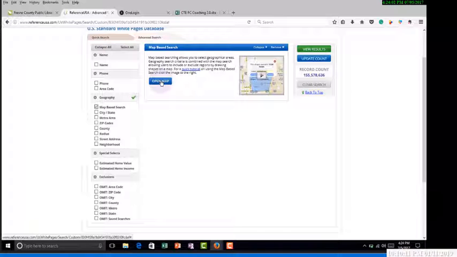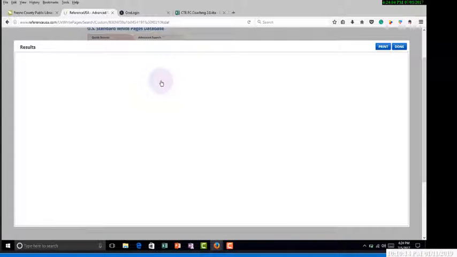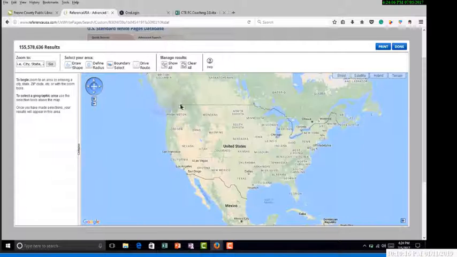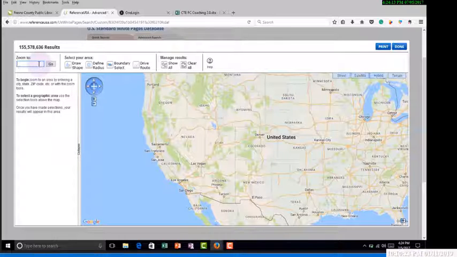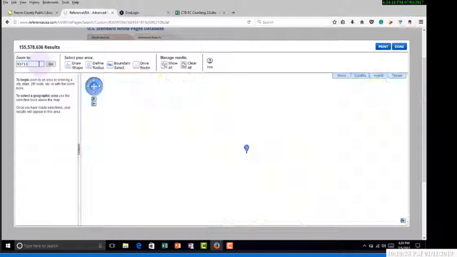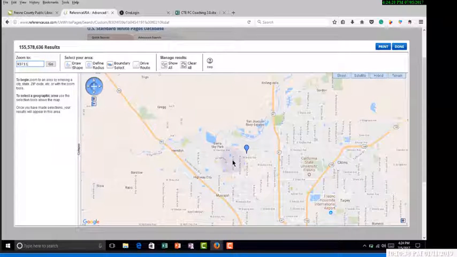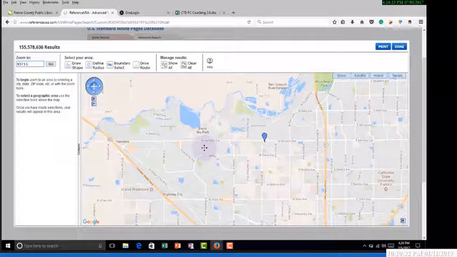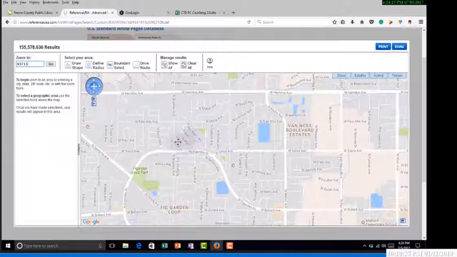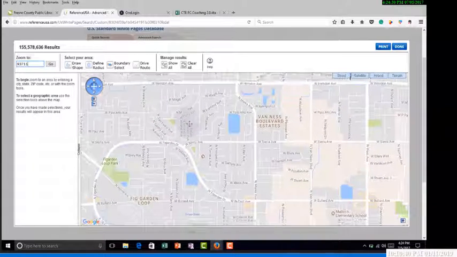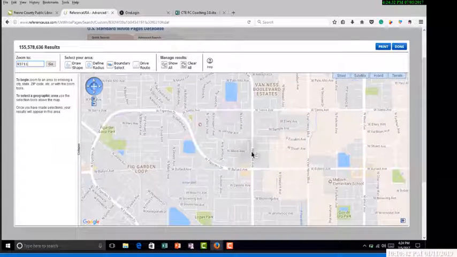Once we hit open map, it's going to open up the same as Google Map does. I can zoom in here, I can double click on the map, or I can come up here and go to a specific zip code, hit enter or go, and it's going to bring me in here, and now I can click on the area that I'm interested in, and I want to get information, phone numbers in this triangle right down here.